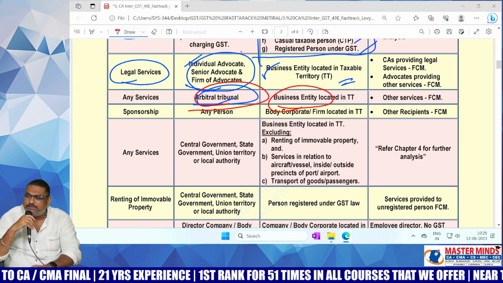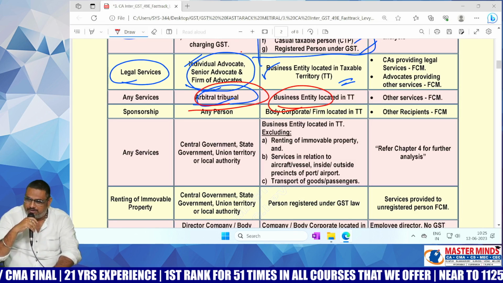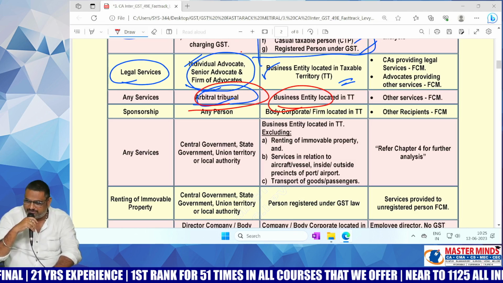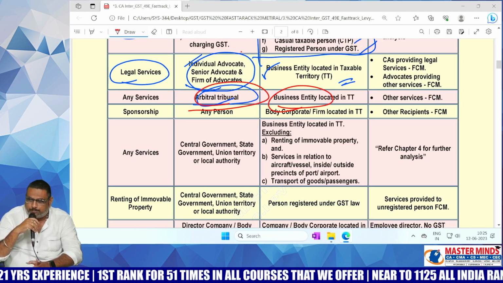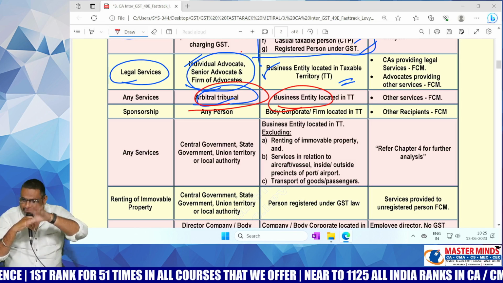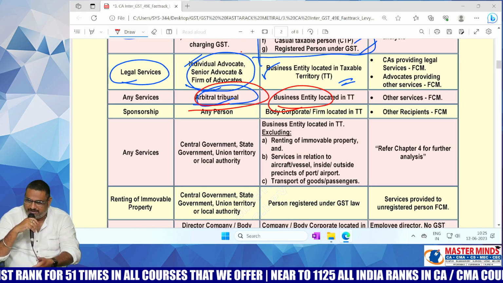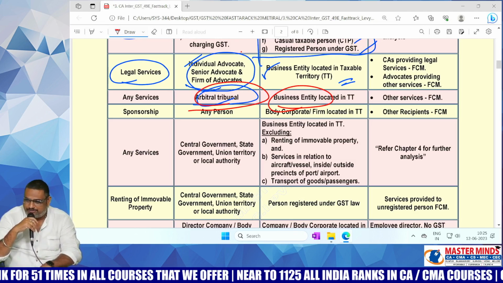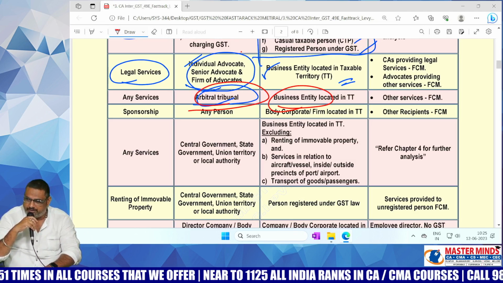Apple put a case on Samsung that Samsung is violating the copyright provisions, because Samsung is a copycat. It is copying the format and the App Store features.